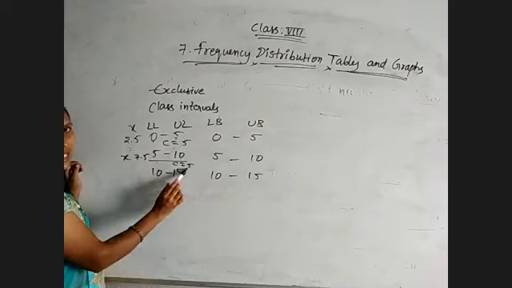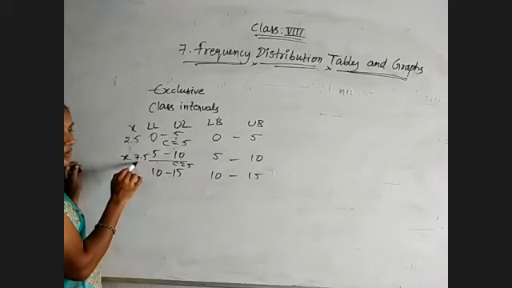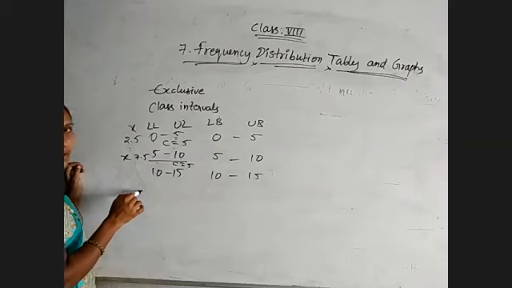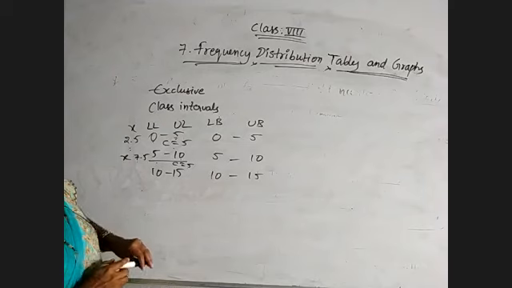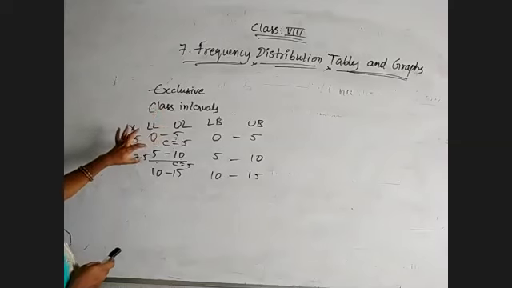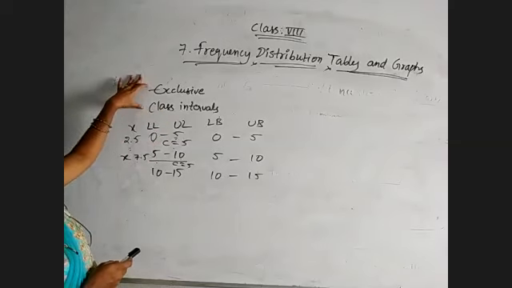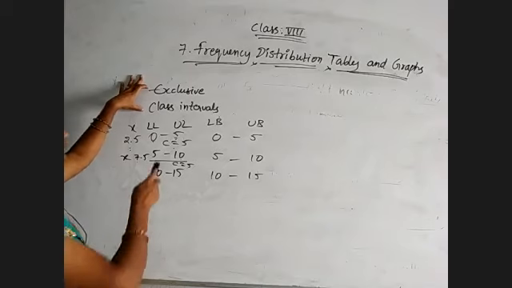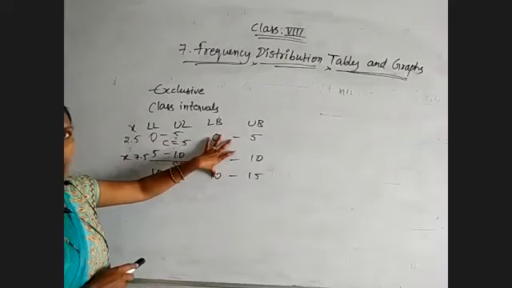See, class length is 5. You will get the same difference: 2.5 plus 5 is 7.5, 7.5 plus 5 is 12.5. Like that only we will get. Okay. So this is about the class interval, the limits of the class and the boundaries of the class. When the upper limit of a class and the lower limit of the next class are the same, then such class intervals are said to be exclusive class intervals. For exclusive class intervals, the class limits and boundaries are both the same.